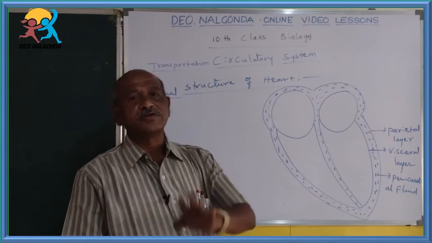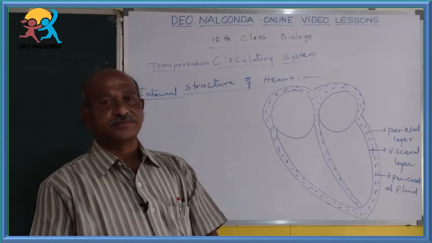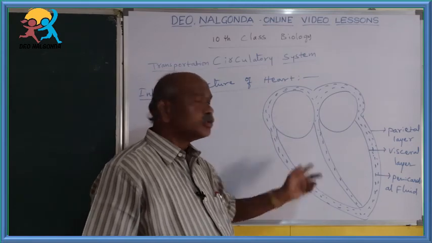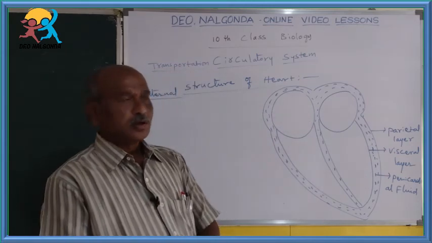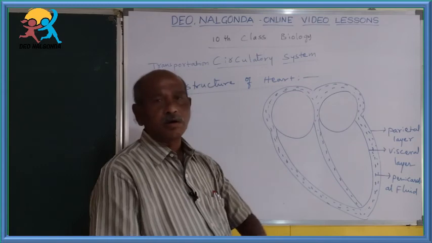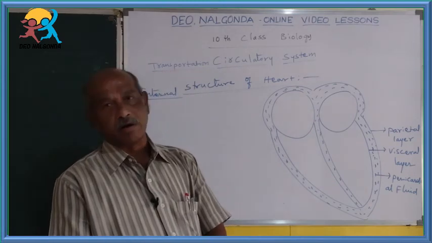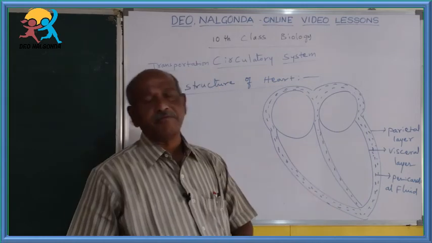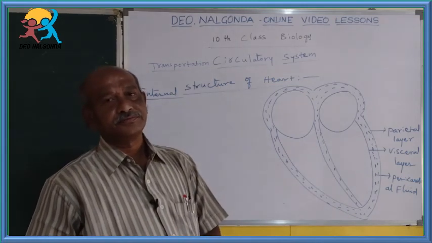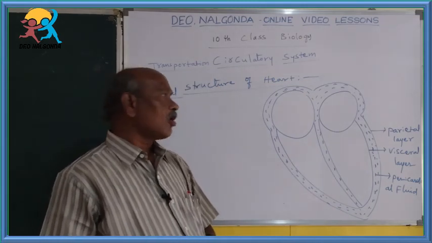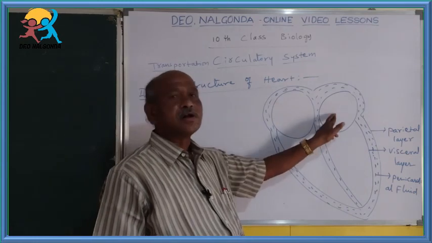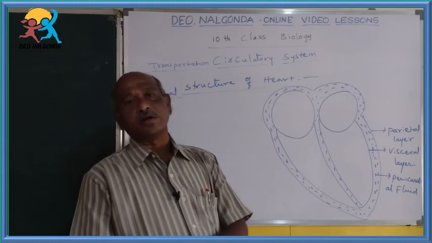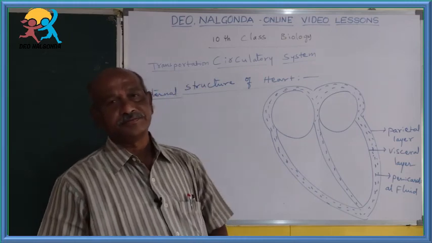Our heart consists of four chambers: two top chambers and two bottom chambers. The top chambers are called atria or auricles. The bottom chambers are called the ventricles.